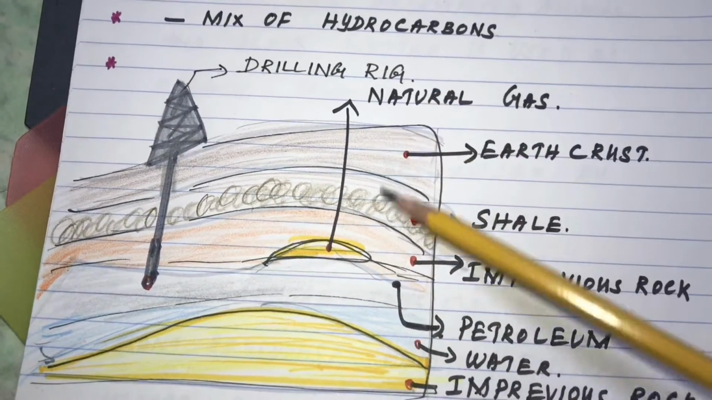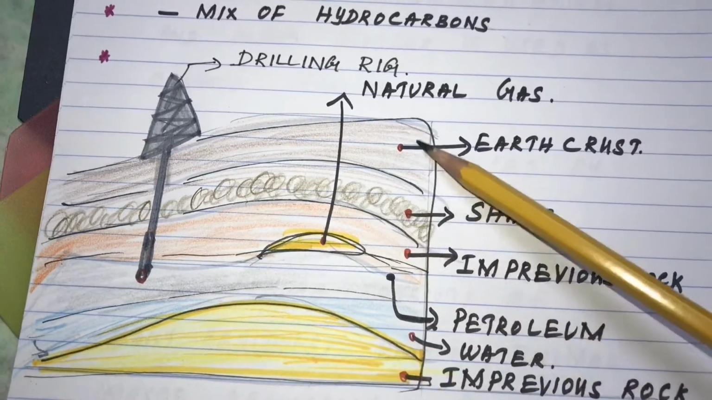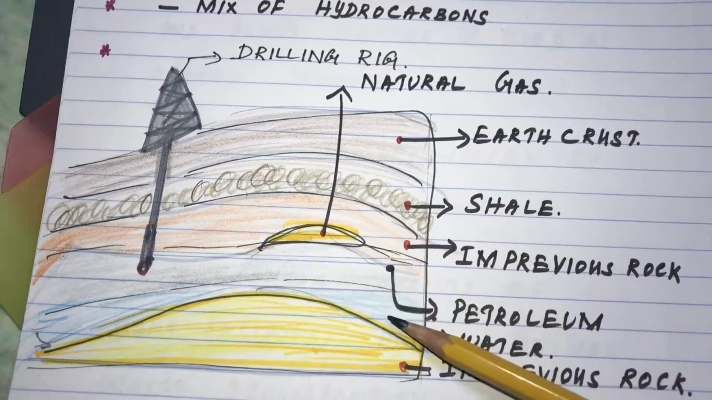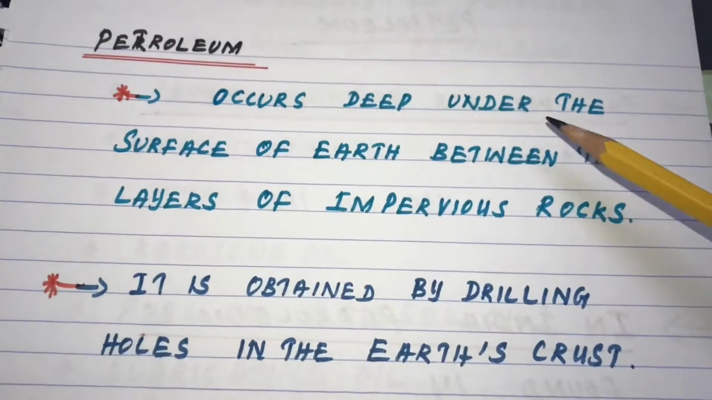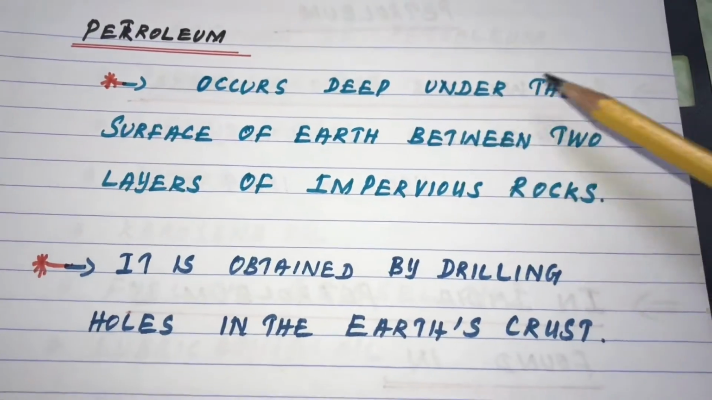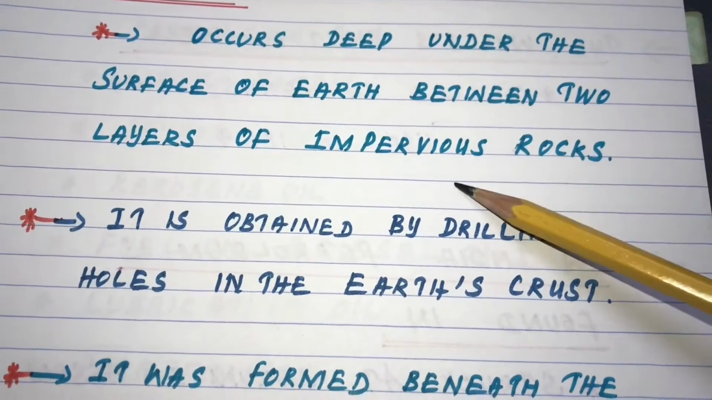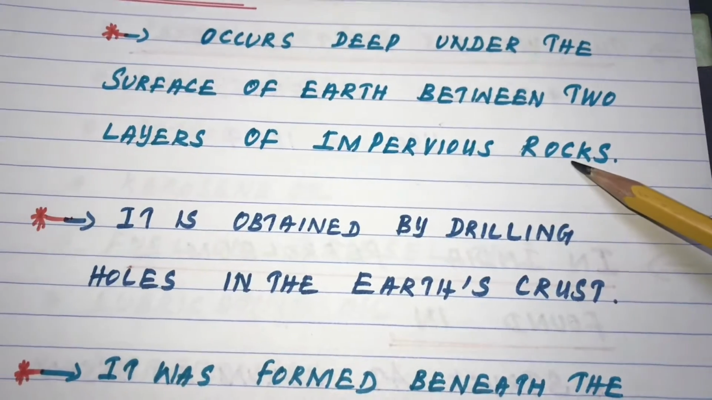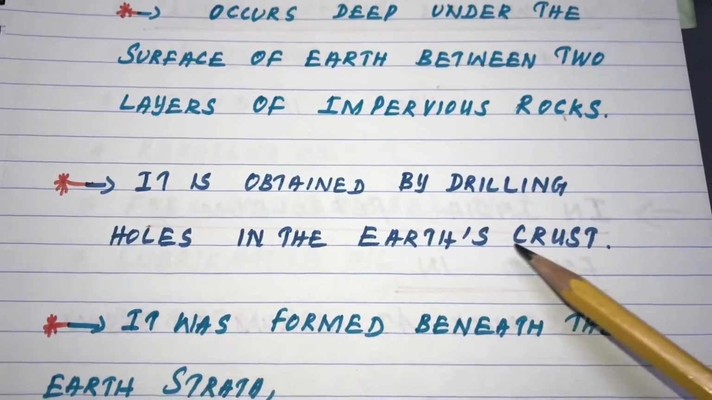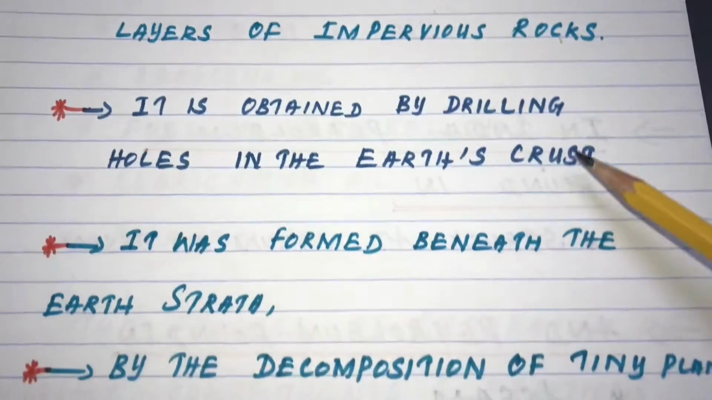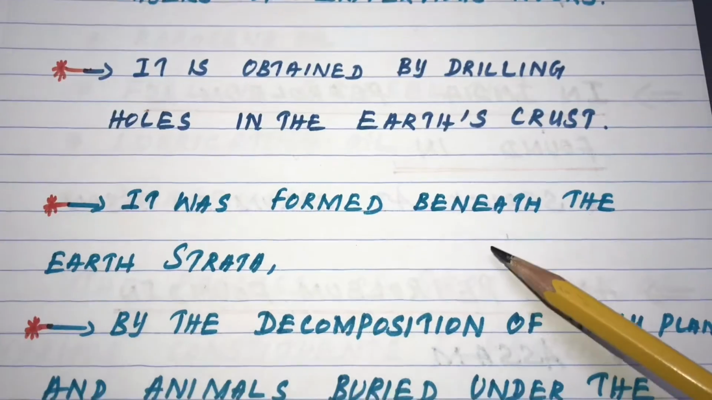This is the diagrammatic representation of the drilling and occurrence of petroleum in the earth crust. Petroleum occurs deep under the surface of the earth between two layers of impervious rocks. It is obtained by drilling holes in the earth crust. It is formed beneath the earth strata.